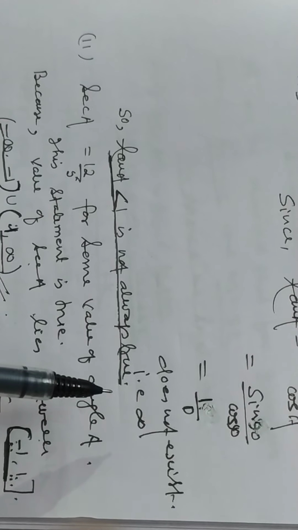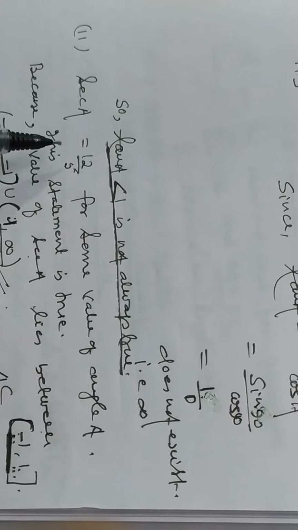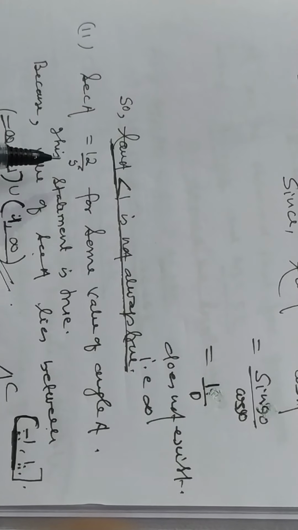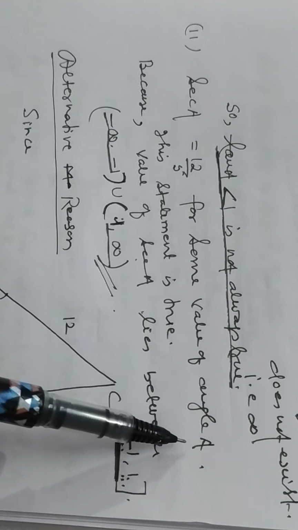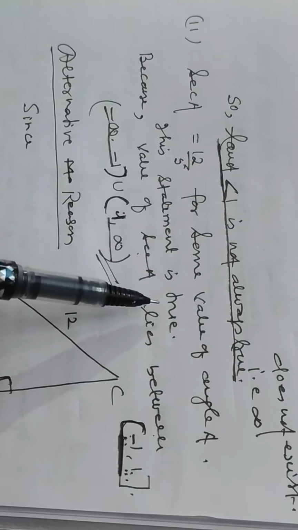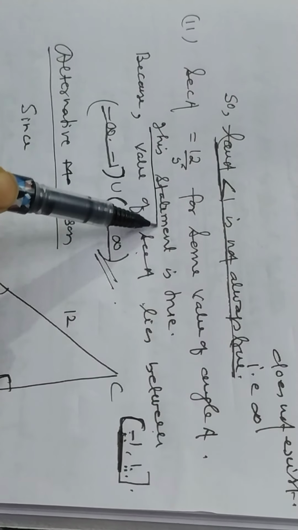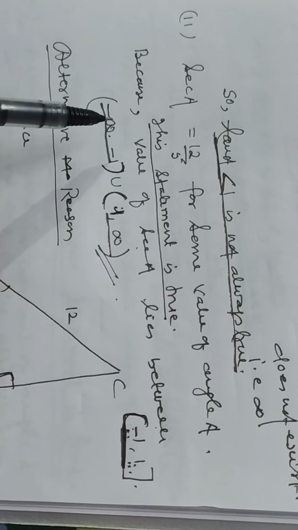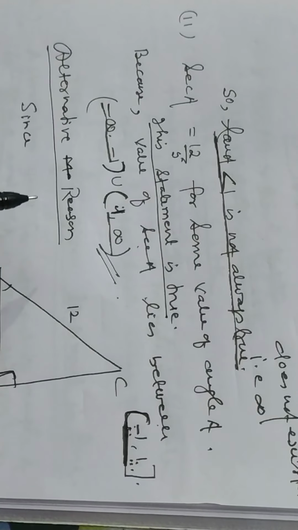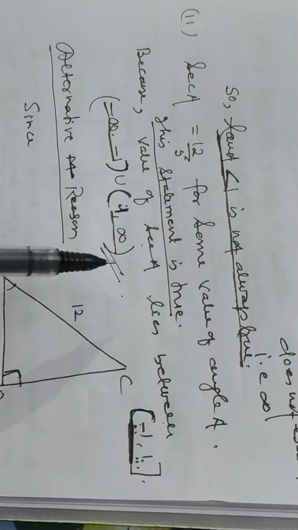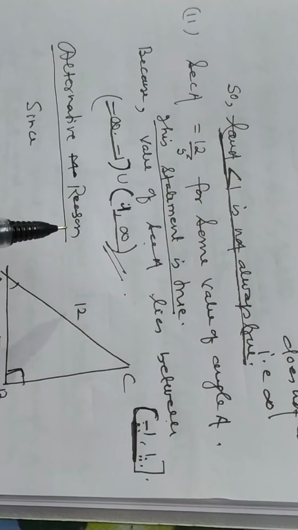So, result is false. Sec A is equal to 12 by 5 for some value of angle A. This statement is true. Answer is true. Why is it true? I have already explained the answer in two ways.